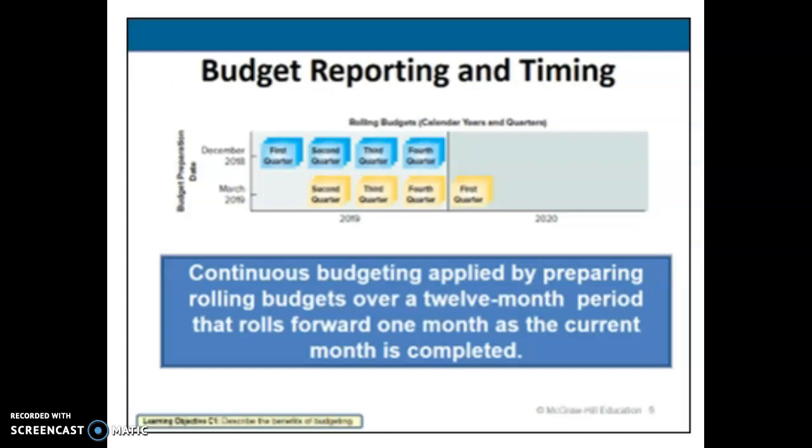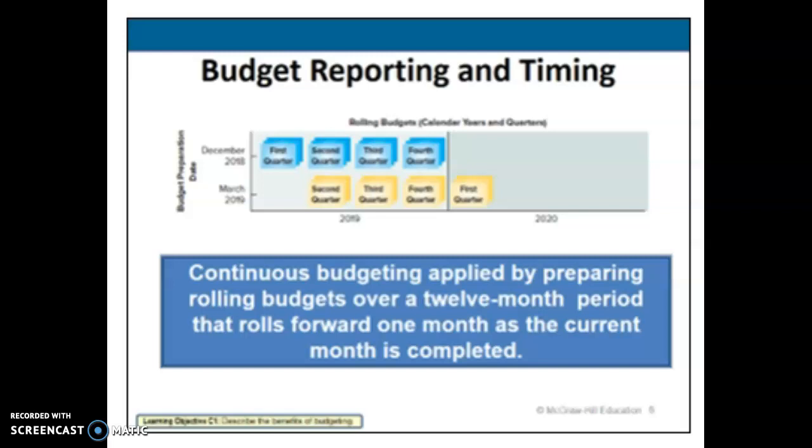All right, so let's look at budgeting, reporting, and timing. When we think about this, it's usually going to go along with the end of periods. In this case, we see that it's quarterly. It could be the end of the year, but budgets are going to be reported or prepared based off of the timing we have set. So there's usually an annual budget that we do to figure out where do we want to be for the year. And then that might be broken down into smaller parts, like a quarterly or a monthly budget.